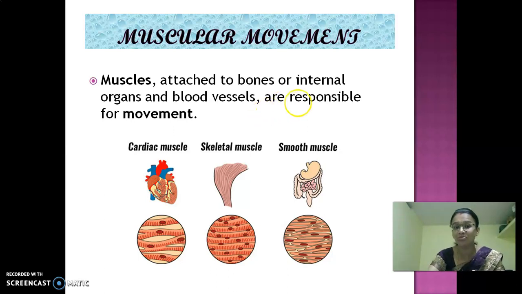And then smooth muscles. What is it? Smooth muscles are found in the small intestine, large intestine and stomach. They have different types of muscles. So what are all the muscles which we have? Cardiac muscles which are there in our heart, skeletal muscles and then smooth muscles. So what is this? Muscles attached to bones or internal organs.